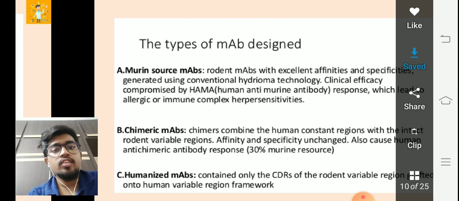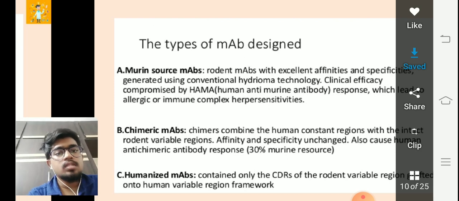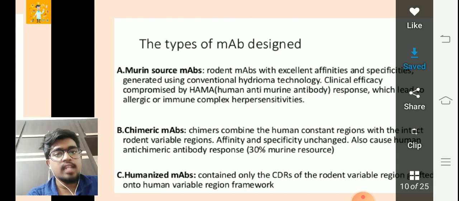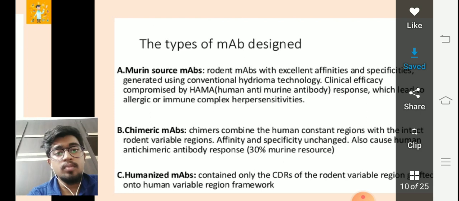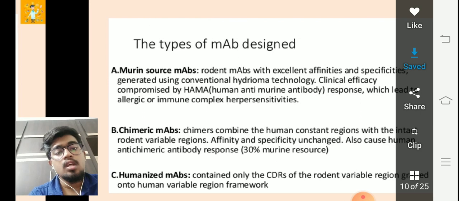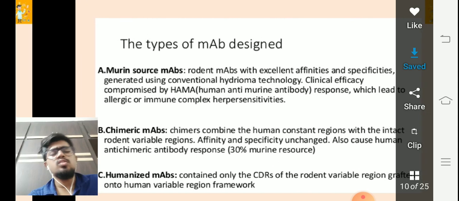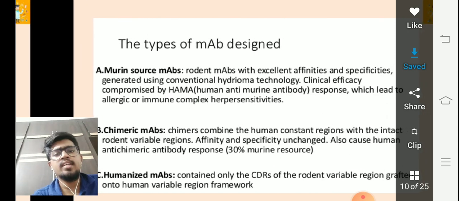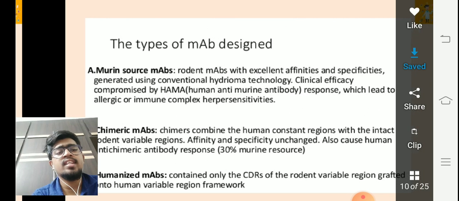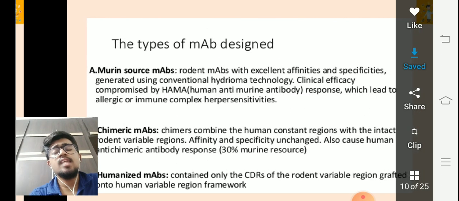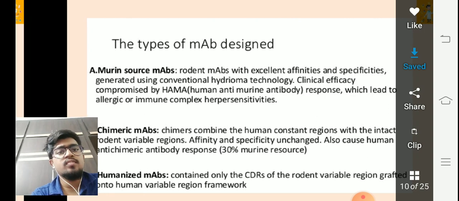Now it's showing three types here. The murine source monoclonal antibodies are the first type. The second one is the chimeric monoclonal antibodies. The third is the humanized monoclonal antibodies. Murine source is taken from rodents. Rodent monoclonal antibodies with excellent affinities and specificities are generated using conventional hybridoma technology, which is used for producing this kind of antibodies from rodents.